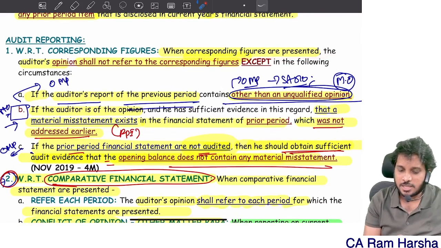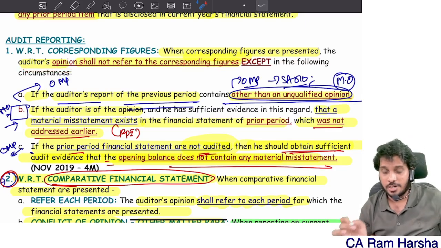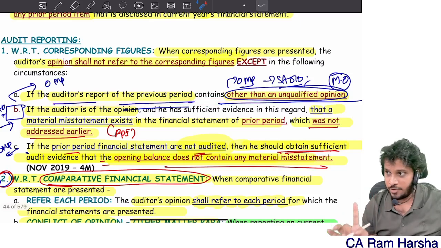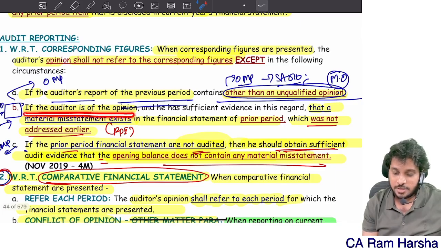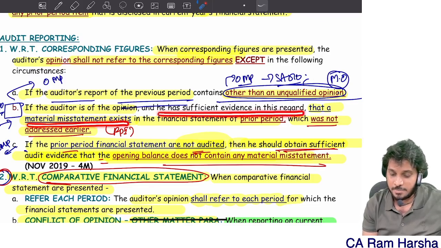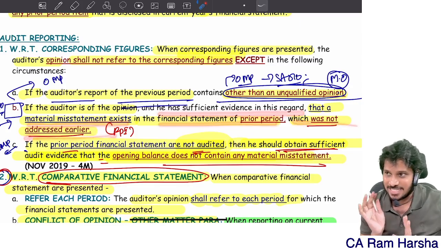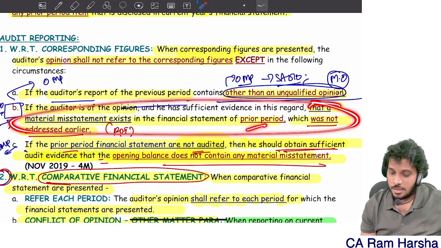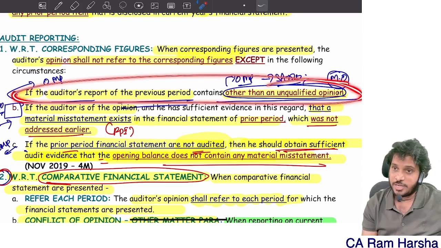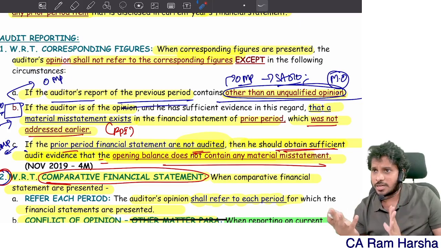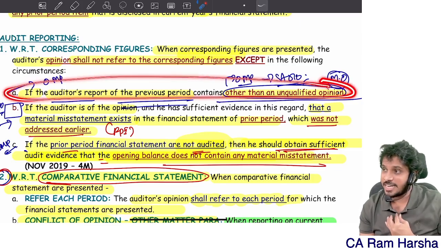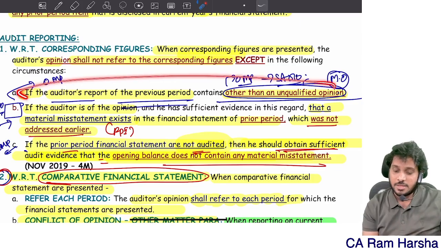When corresponding figures are presented, the auditor's opinion shall not refer to corresponding figures unless the following. If the auditor's report of the prior period contains other than an unqualified opinion, and if the auditor is of the opinion and has sufficient evidence in this regard that a material misstatement exists in the prior period which is not addressed earlier, or if the prior period financials are not audited, so this situation might come. Getting it? In this case, we generally refer to corresponding figures in our audit report, because the prior period audit report contains other than an unqualified opinion.